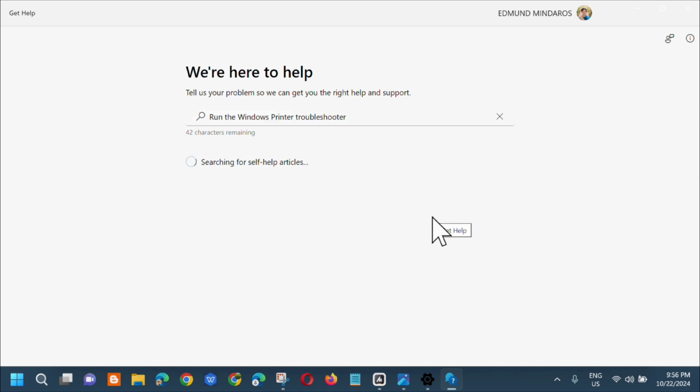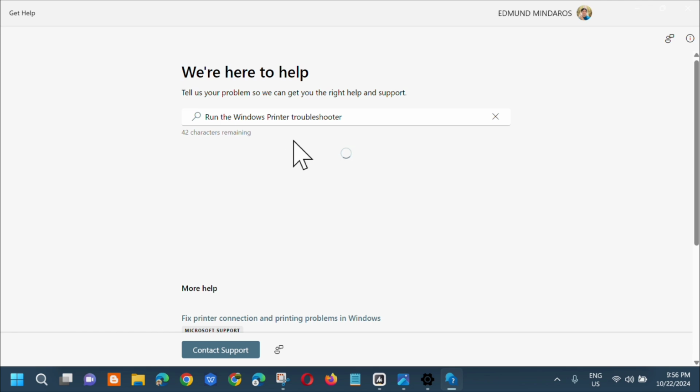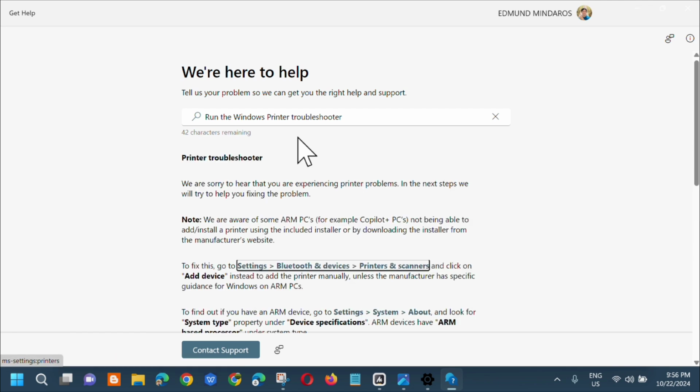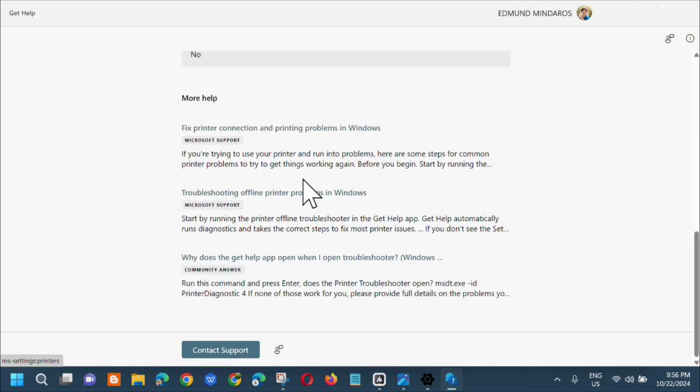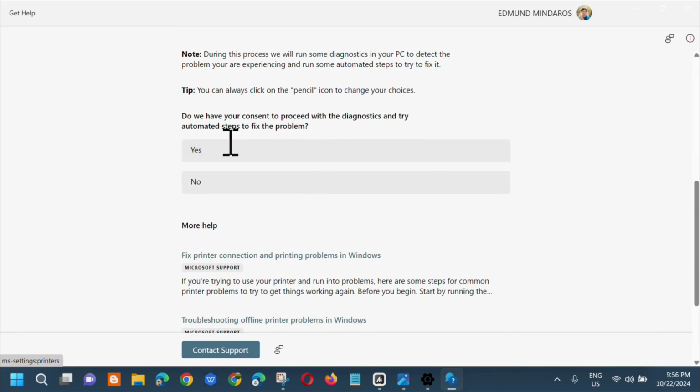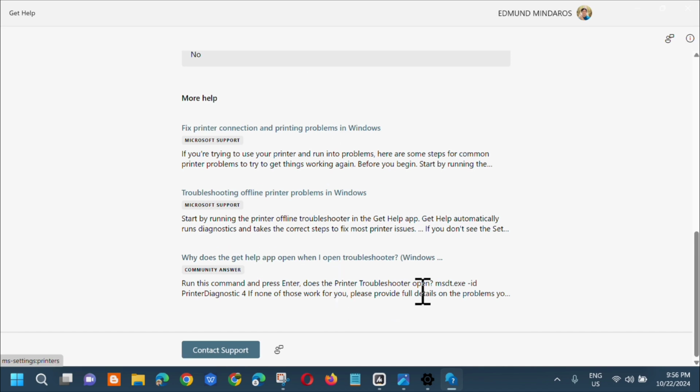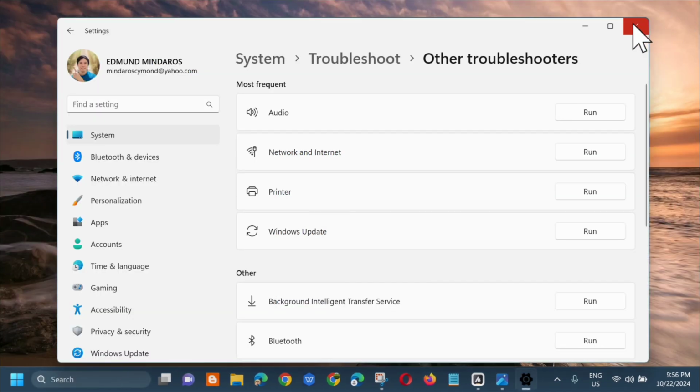And then madadirect tayo dito sa help and support. Okay, so run the Windows printer troubleshooter. So ang gagawin natin dito is to follow the step-by-step procedure para ma-fix yung problem or issue dito sa printer. Okay, so nandito lahat yung complete details, informations na ating gagawin. So i-follow lang mo to. Alright?